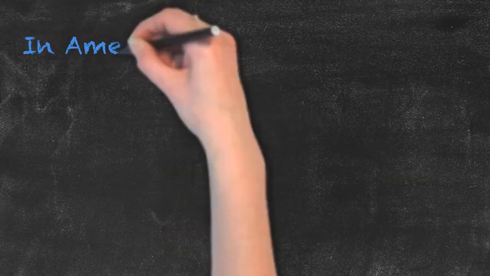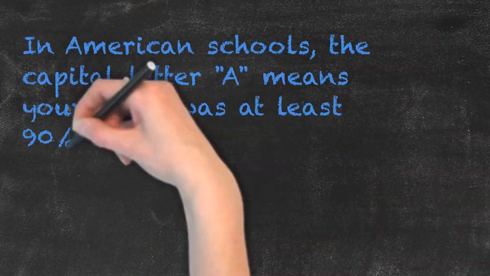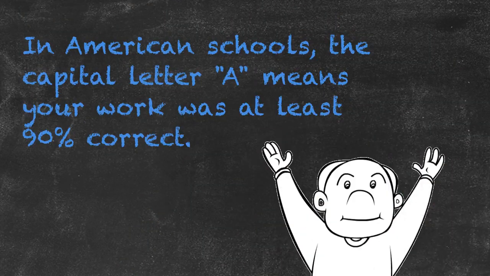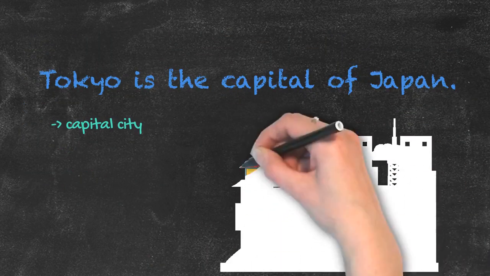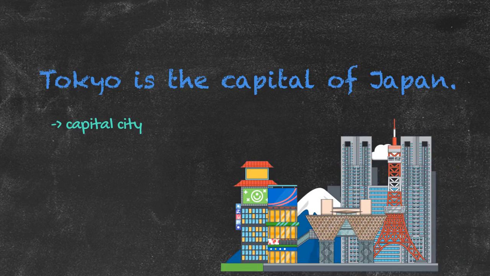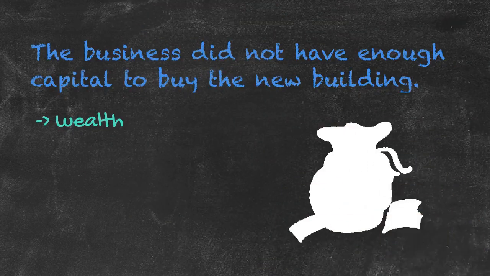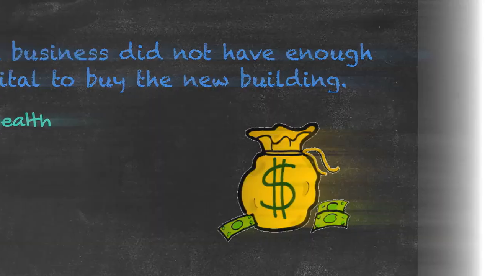For example, in American schools, the capital letter A means your work was at least 90% correct. Tokyo is the capital of Japan. The business did not have enough capital to buy the new building.